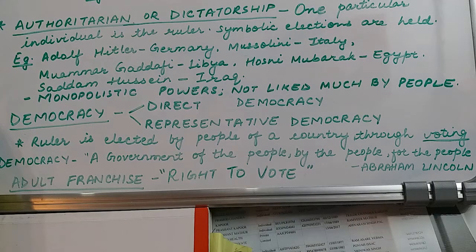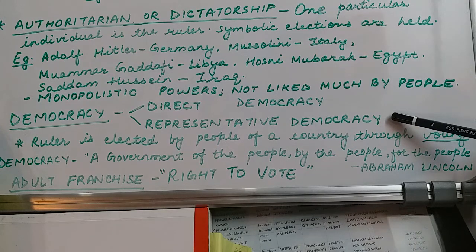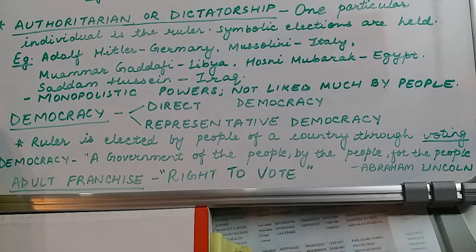So under the representative type of democracy, which is also the ruling pattern of India, all of us who are above 18 years of age, which means an adult, can vote and select our representative.